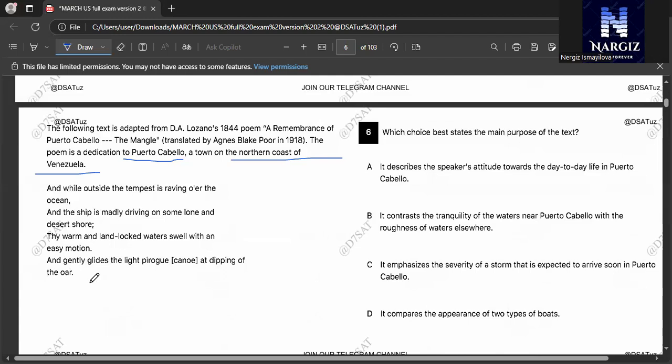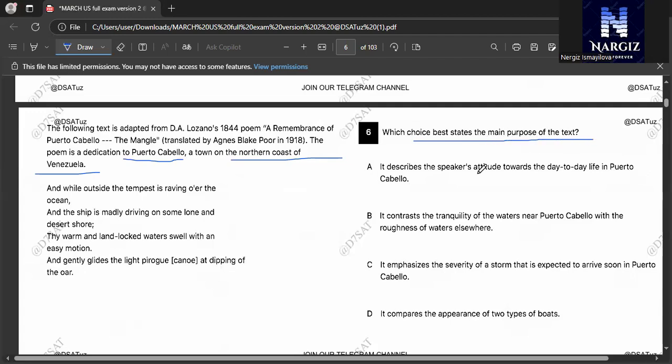Okay, let's pay attention to what the poem is talking about. The passage is a poetic description of Puerto Cabello, focusing on an approaching storm. And we should find the best choice that states the main purpose of the text.